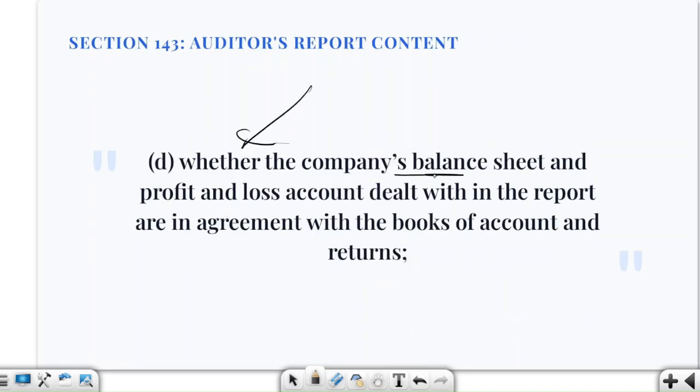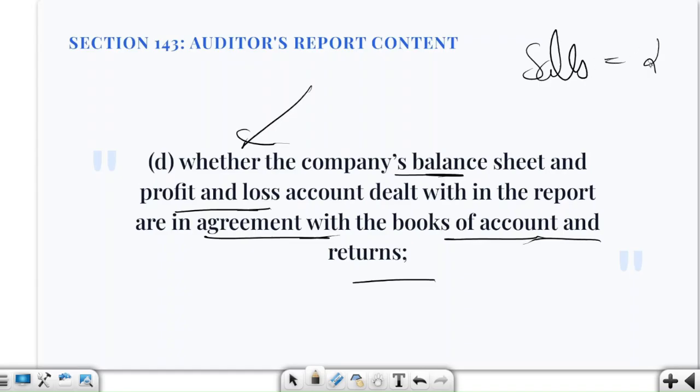So whether the company's balance sheet and profit and loss account dealt with in the report are in agreement with the books of account and returns. What we are saying in this part is, do the balance sheet and profit and loss account agree with the books of account and returns? For example, let us say that the books show a sale of rupees 50 crore, but the profit and loss account shows a sale worth 55 crore rupees. So there is a difference of 5 crore rupees, which is huge. That means something is wrong, so the auditor must investigate and report appropriately.